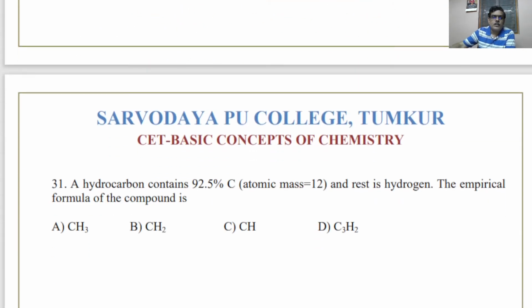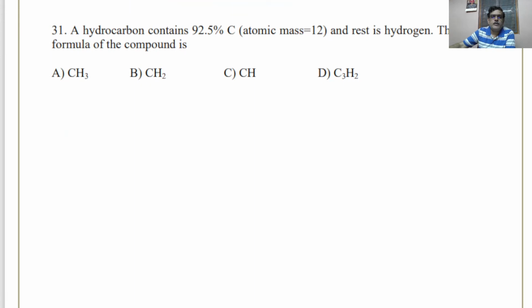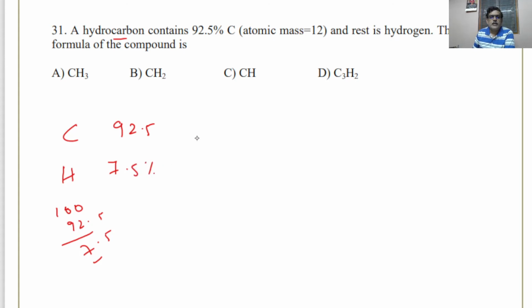A hydrocarbon contains 92.5% carbon and the rest is hydrogen. What is the empirical formula? Now hydrocarbon means it is only carbon and hydrogen. This is 92.5, so 100 minus 92.5 comes to 7.5% hydrogen.